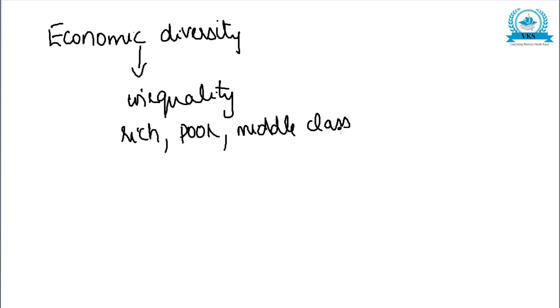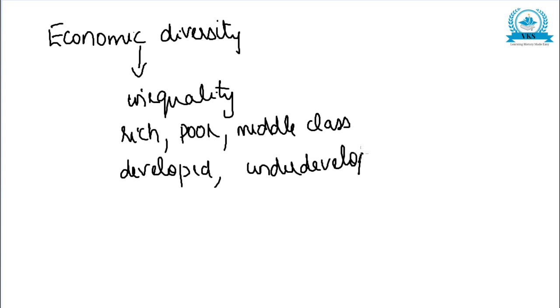We have so many differentiation regarding the economic factor. And some places in India are highly developed, and some places are underdeveloped also. So all these we can consider as economic diversity.